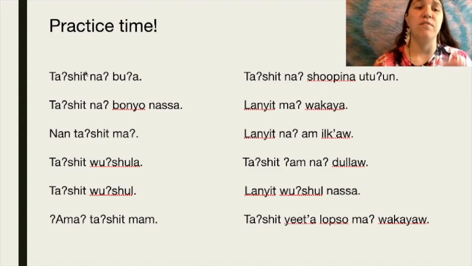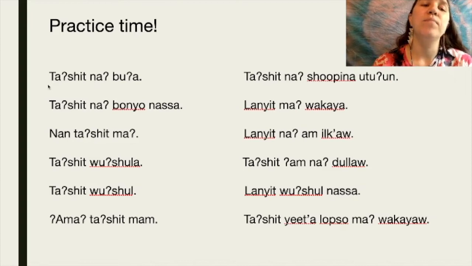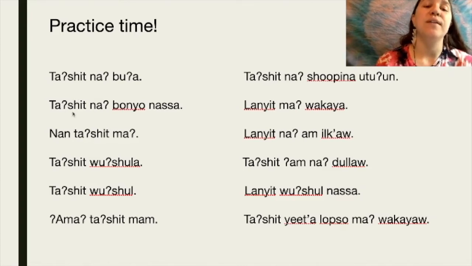So we're going to start off here on this left side, and we're going to go down, and then we're going to move over to the right column, and then we'll go down from there. So starting off from the top on the left, we have ta'shit na bu'a. Moving on to the one below it, ta'shit na bonyo nasa.